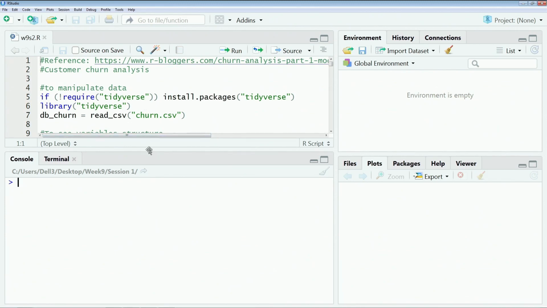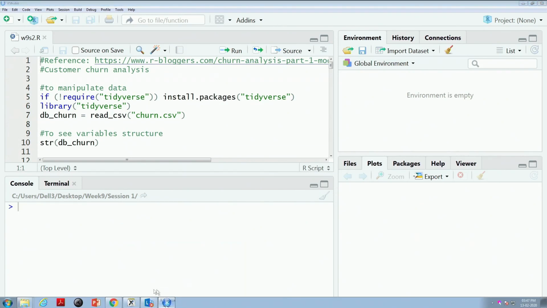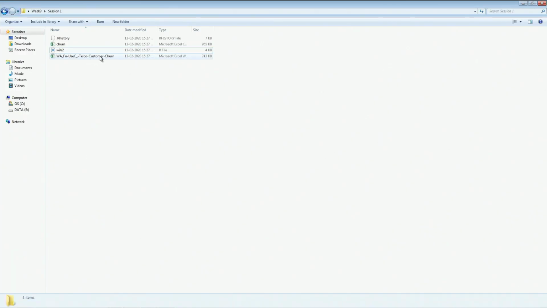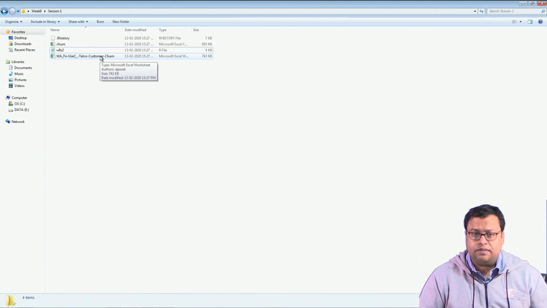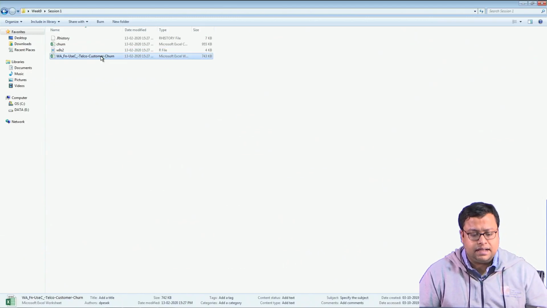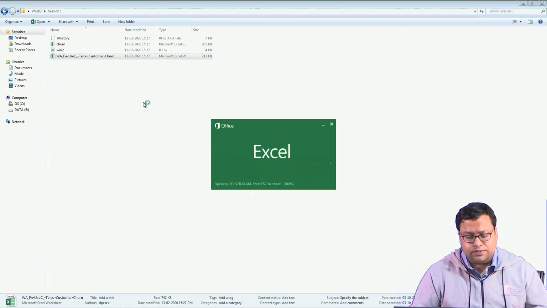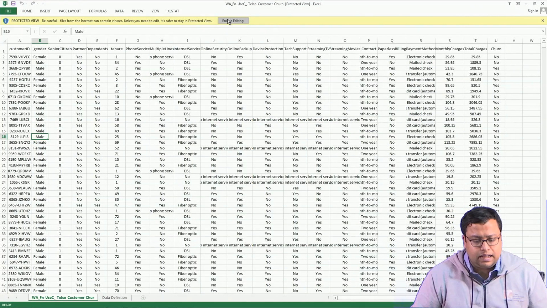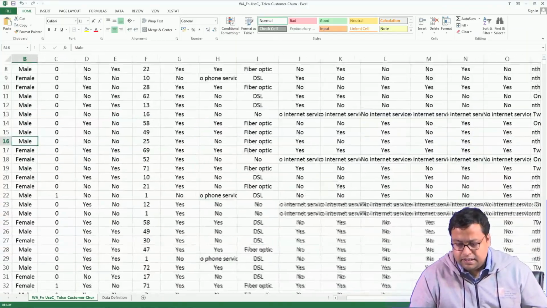This file is where the data is, and the data that we will be using is a telco customer churn data. This has been downloaded from IBM's website, the IBM Watson website. It is a freely available data set, required for academic work only. So, please use this data for that purpose. We are opening this particular data. The data set looks like this. It's a big data. Let me explain first.